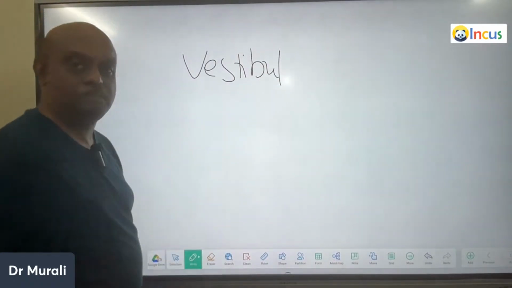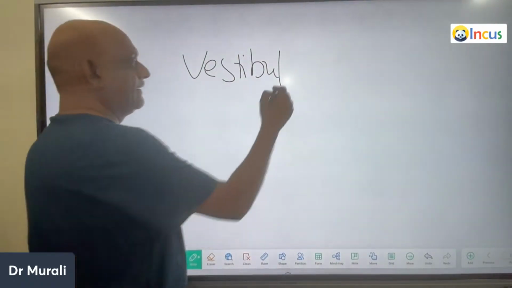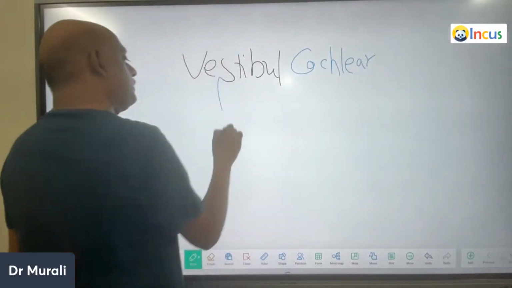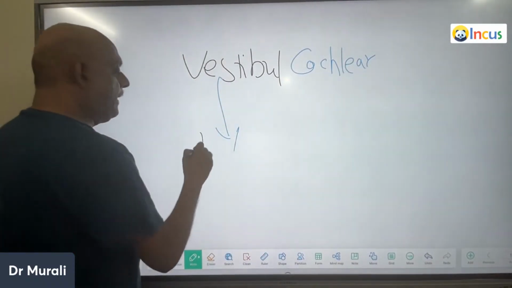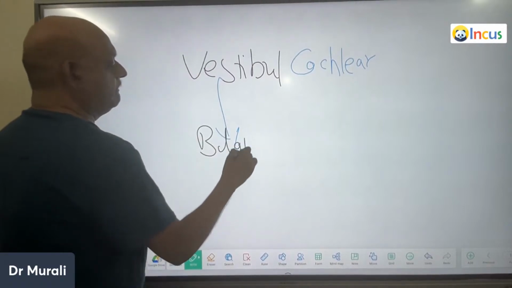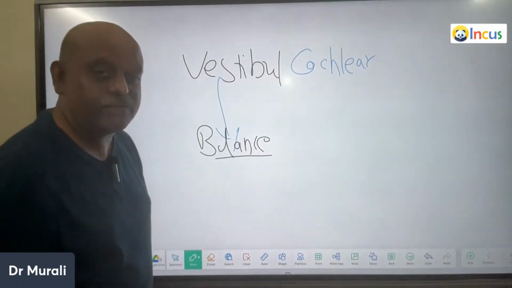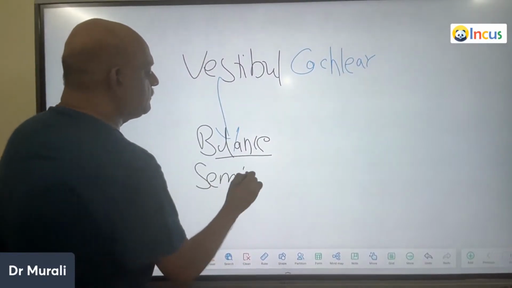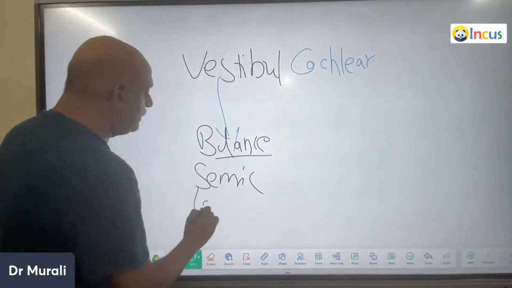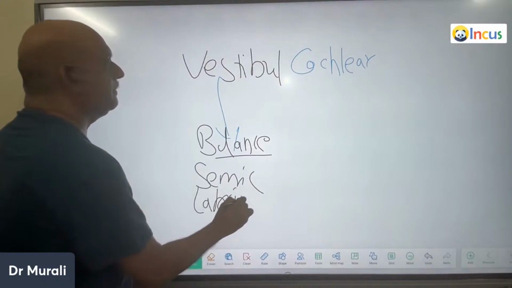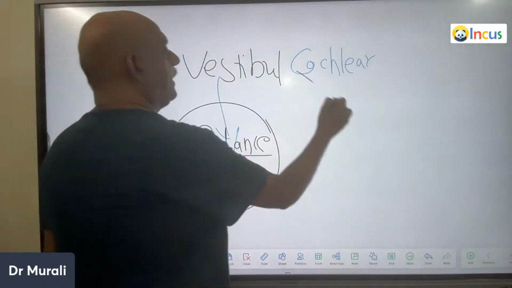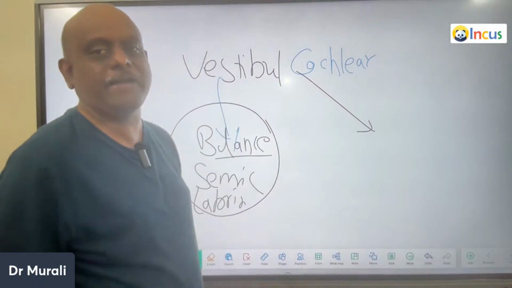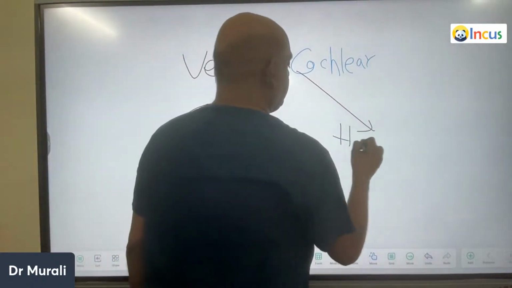Vestibulocochlear. बच्चों, vestibulo होता है बैलेंस, vestibulo होता है semicircular canals, vestibulo होता है labyrinth. Here's what you need to remember. Whereas cochlea जो होता है वो hearing, सुनाई देने का apparatus है. So this is associated with hearing.